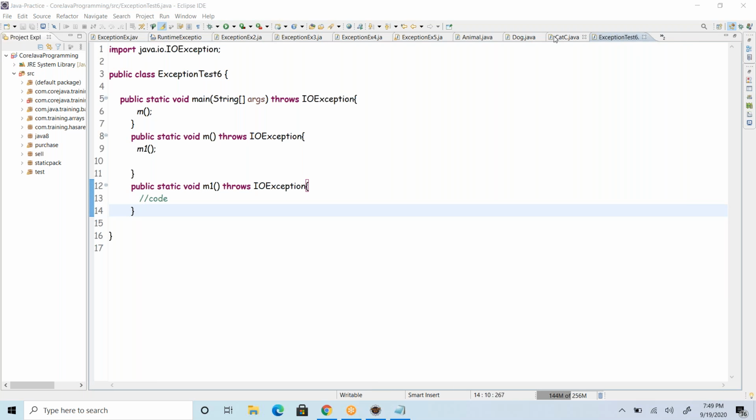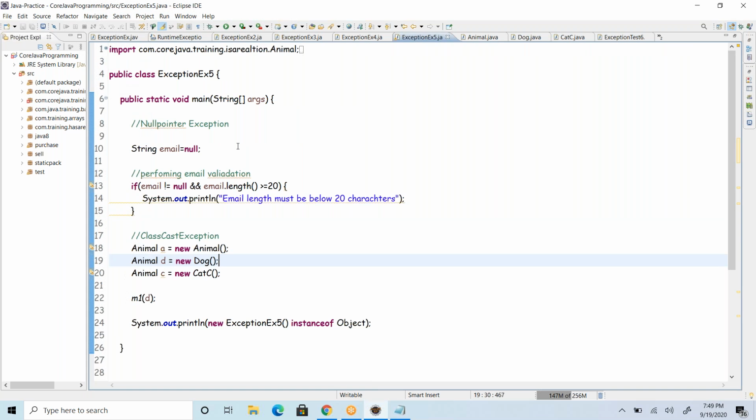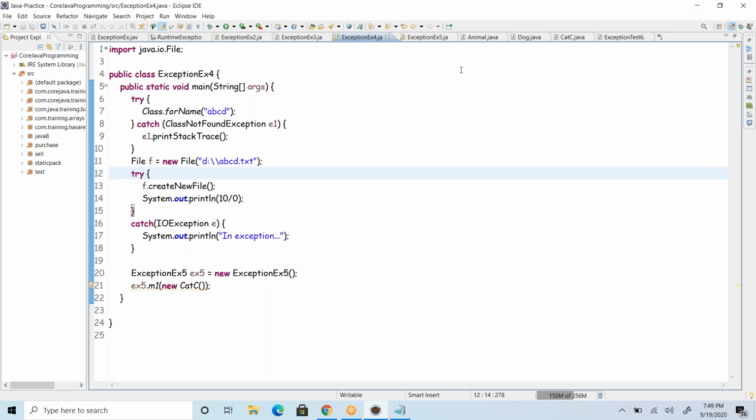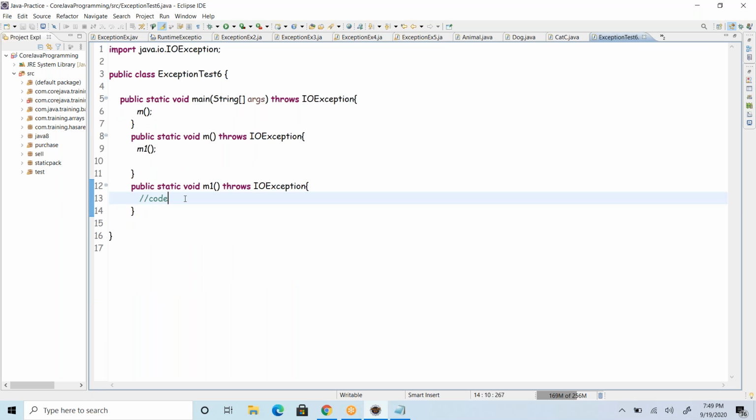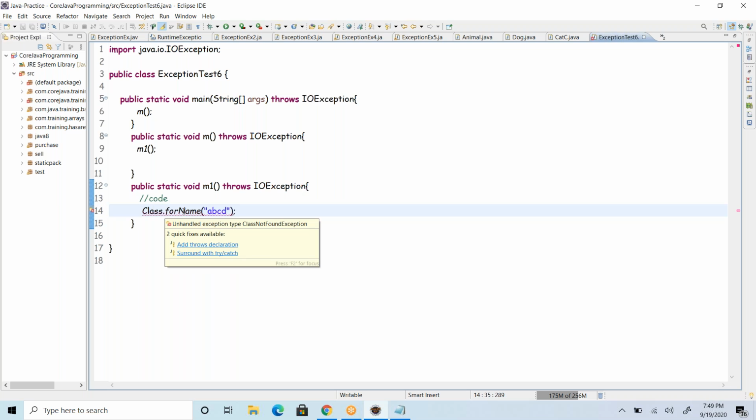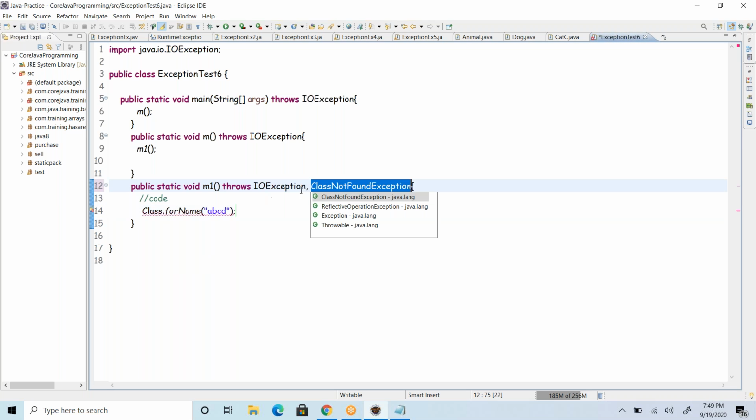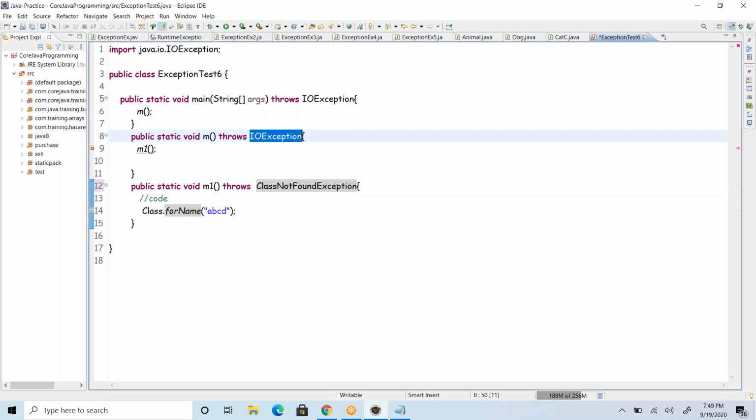Yesterday I think I wrote some example. Let me take this class, Class.forName, or create a new file, whatever it is. Nothing is fine. Let me write the code for this. Now this one is going to throw ClassNotFoundException, not this one. Now I'll remove this one. Anything is fine. Both are checked exceptions. So ClassNotFoundException, brother.